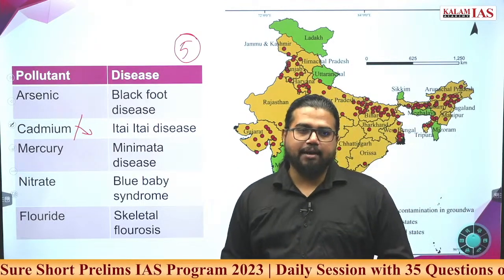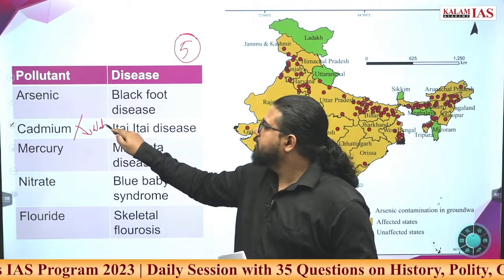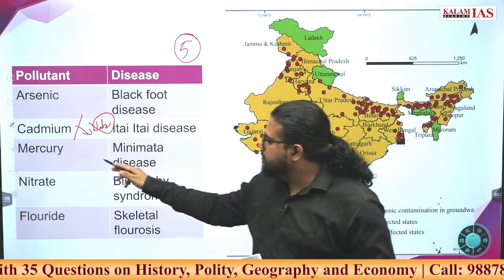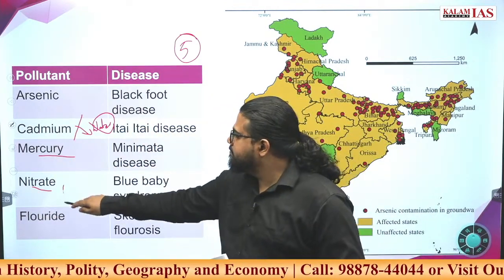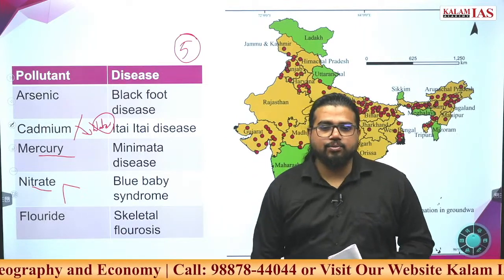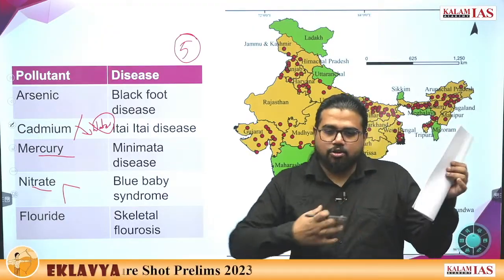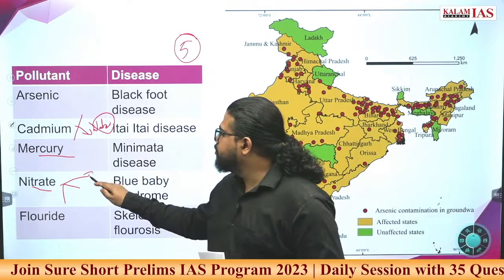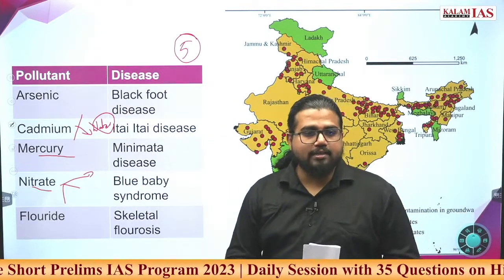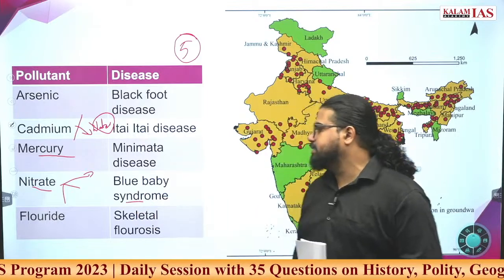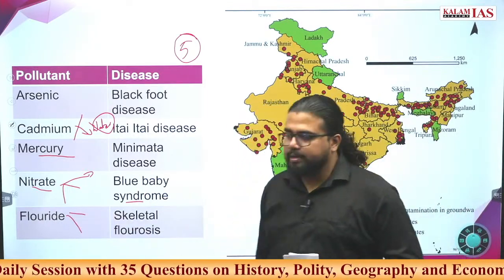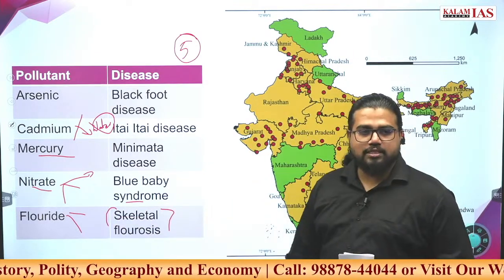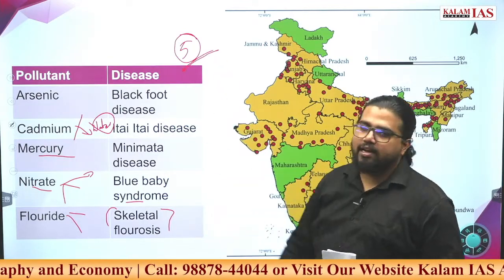Cadmium batteries are there. Cadmium pollution is basically a water pollution. Where water and sanitation is not there, you will find cadmium pollution. Nitrate, where do you find it? Last class we discussed fertilizers. After applying urea fertilizer, it can lead to leaching of nitrates into water, and this leads to water pollution. Blue baby syndrome is the disease it causes. Fluoride pollution is also a water-based pollution. This will lead to bone disorder or skeletal fluorosis. So at least these five diseases you should be well aware of.